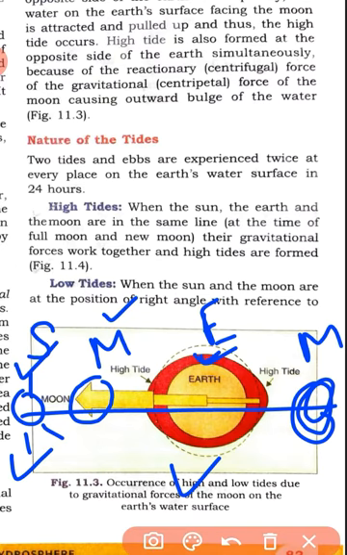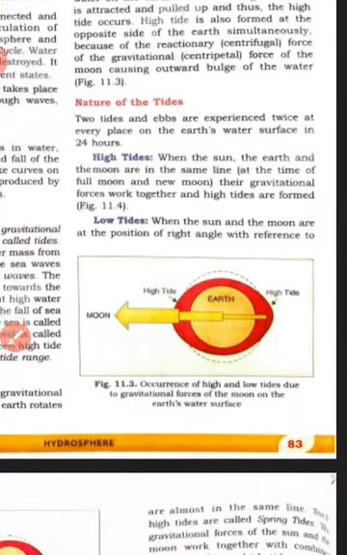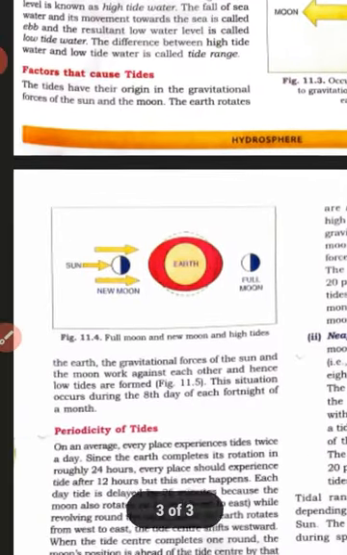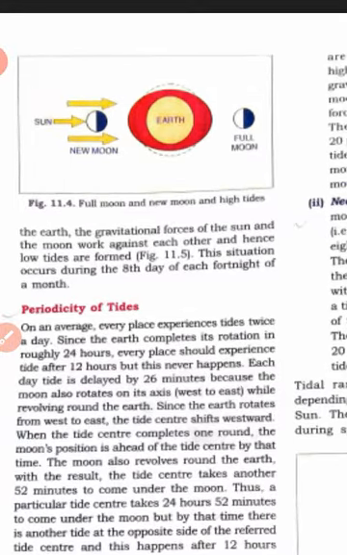And in that position, the tides are very high. Why are they high? Because the gravitational force of the sun and the gravitational force of the moon are all in the same direction. Just see, in the same direction, right? That is why the tides are of a very high type. And low tides occur in the quadrature position. Low tides mainly occur in the quadrature position. What does quadrature mean? I will discuss.